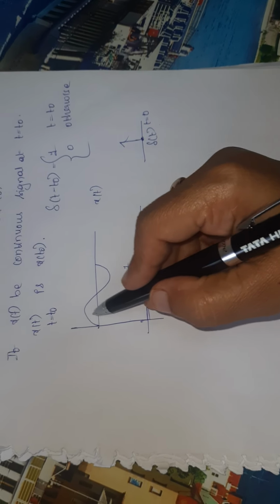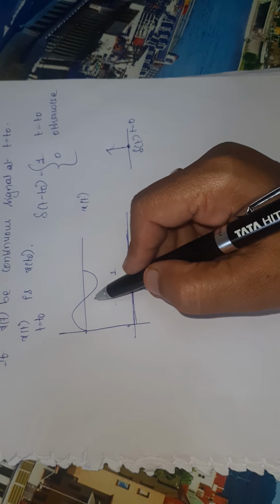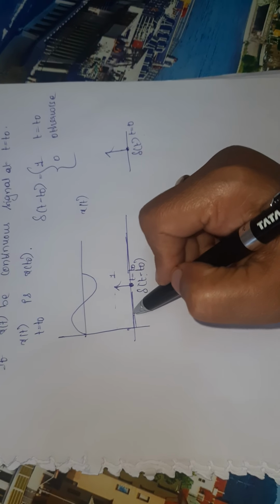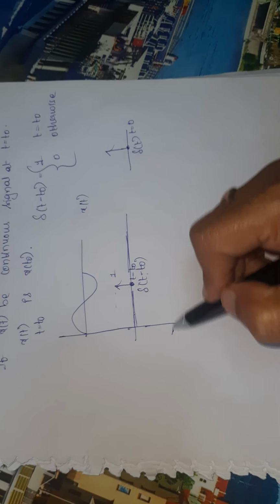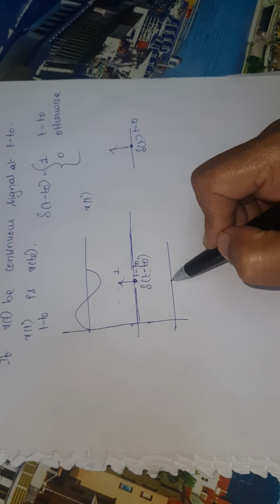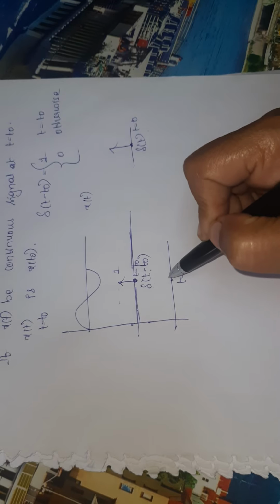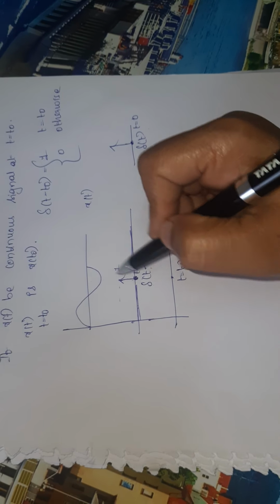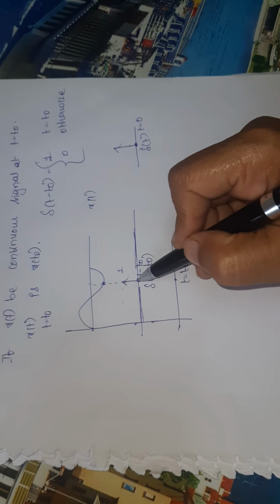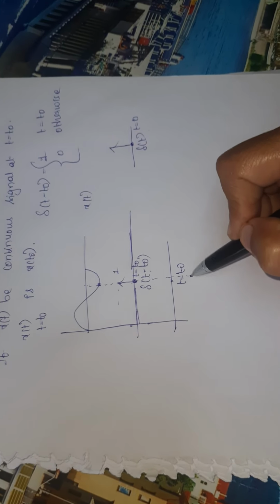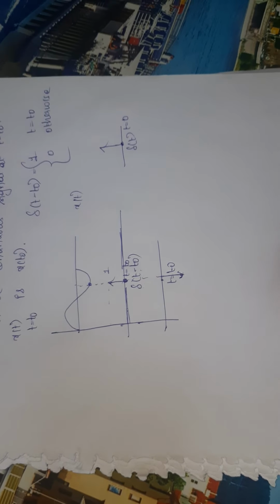If I multiply any magnitude with 0 magnitude, I will get 0, and I get a signal only at t is equal to t naught, where these two are multiplied. What magnitude will I have?